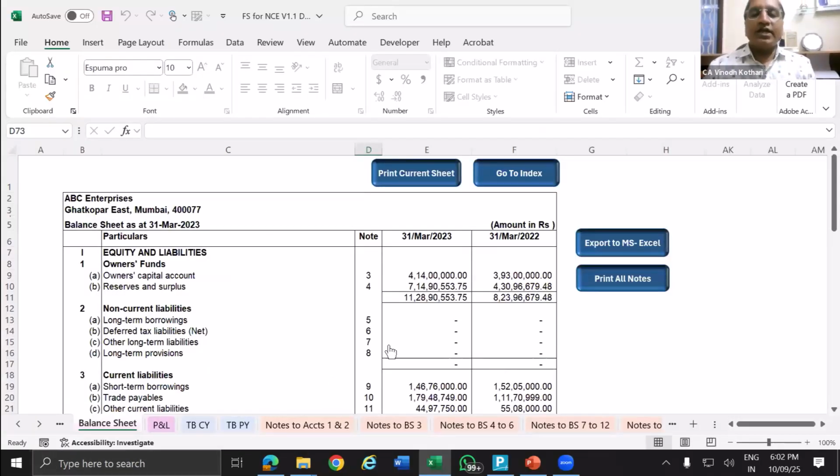And this is done, sir. This and all is okay, sir. Somewhere I want to fine tune some data or some wording or some changes in this report. Now, once you finalize your numbers, if it is correct, then you can export this whole file to another separate Excel file, which will not have any linking to this, without any macro, to send to your clients or whomever you want to send. So export to Excel.